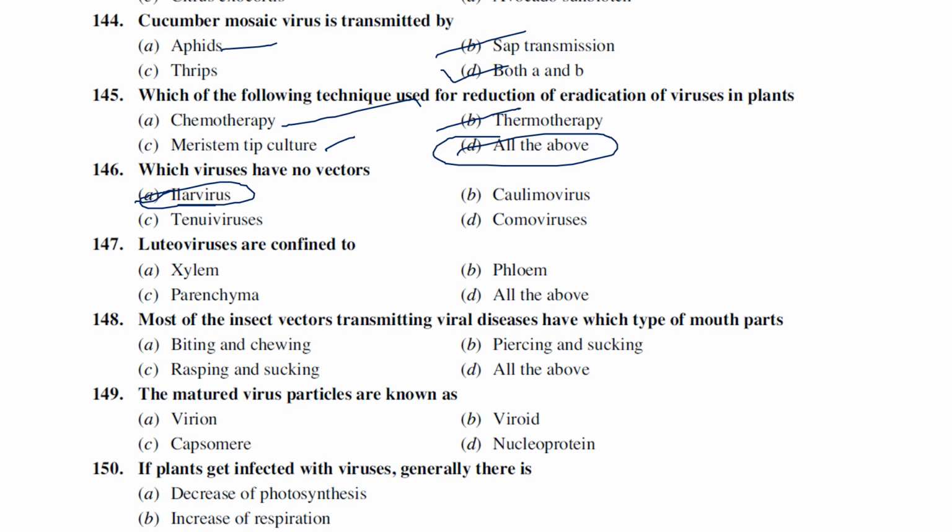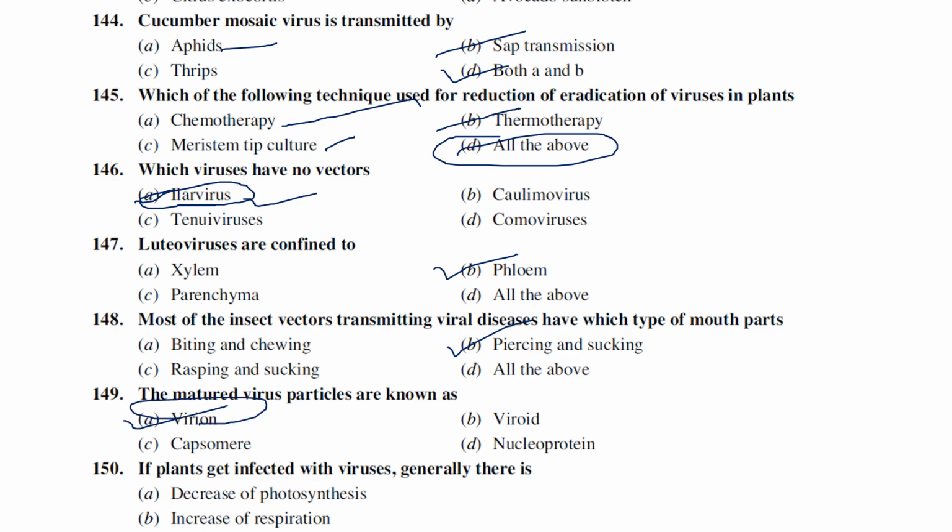So I think what we have discussed is those which do not code coat protein. So that is also known as virus which consists of no vectors. Luteoviruses are confined to only phloem. Okay. Most of the insect vector transmitting viral diseases have which type of mouth parts? This is an important one. So majority of the insect vectors transmitting plant viral disease consist of piercing and sucking type of mouth parts.